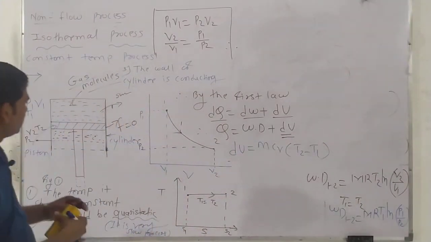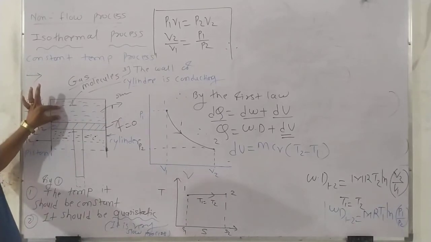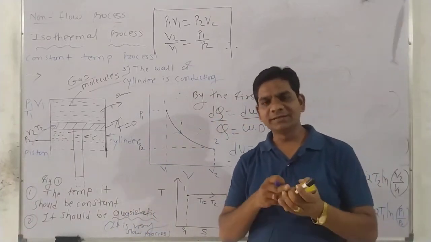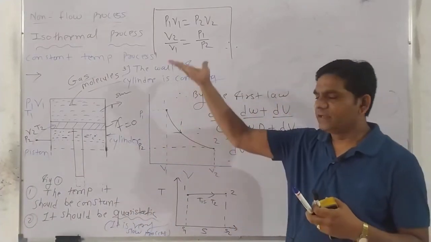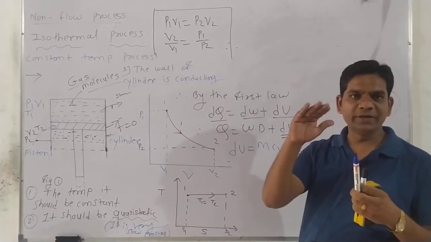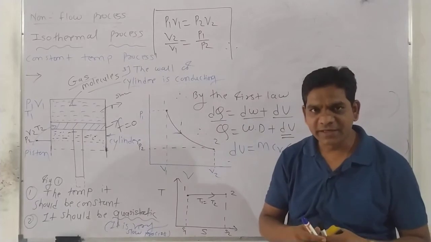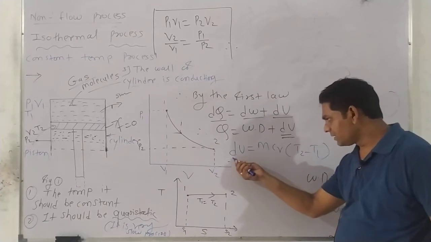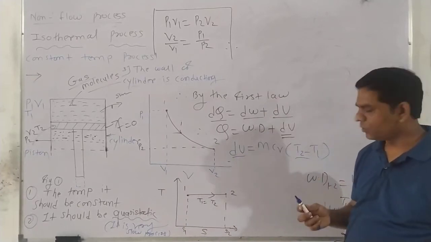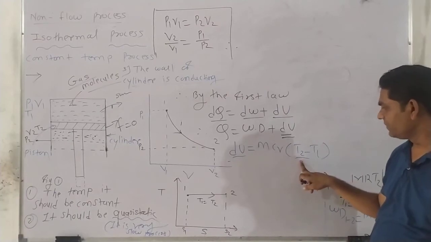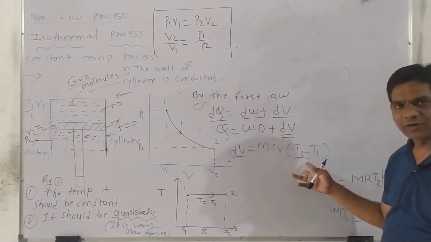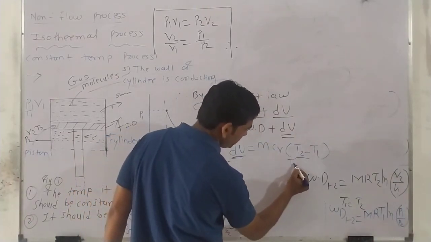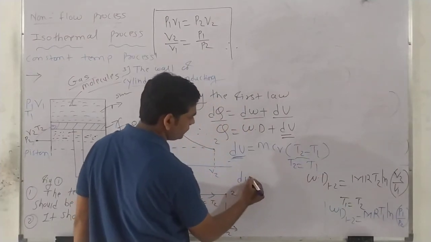This internal energy is associated with the gas molecules. It is present during expansion and compression. During compression, the internal energy increases. During expansion, the internal energy decreases. But what happens in an isothermal process? In isothermal, the internal energy should be 0. Why 0? Because the initial temperature and final temperature are both constant. That's why du is 0, because T2 is equal to T1.